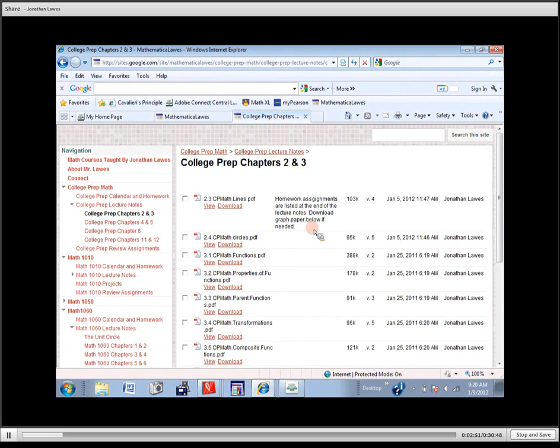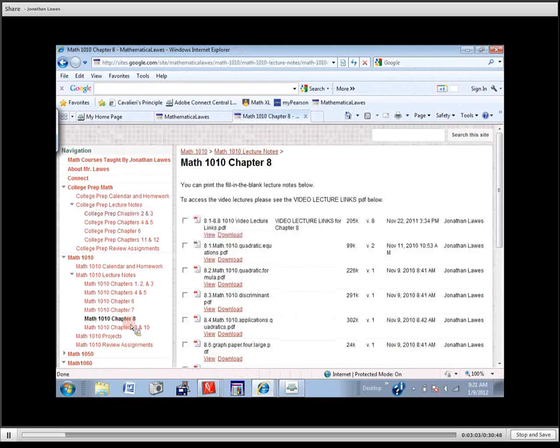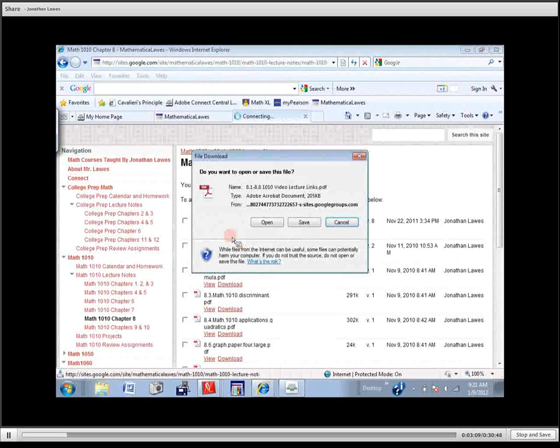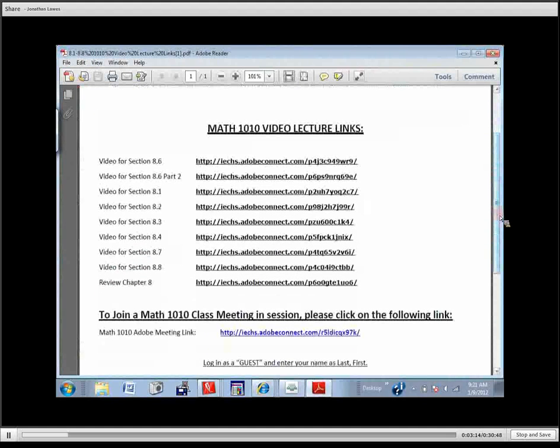All right, and then I don't have this on this one, but let me show you one from somewhere else. This is my Math 1010. I'm going to go to Chapter 8. In each chapter, there'll be something called video lecture links. If you download that, if you were in my 1010 class last semester, this should look familiar. Every time I record a lecture, it's there for you to watch. All you have to do is click on that link and you can watch the screen and hear my voice. It's just like being in class, except you don't see me.